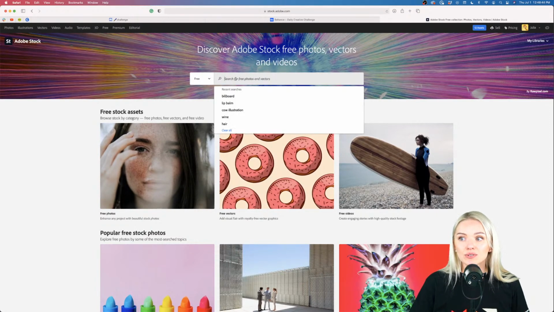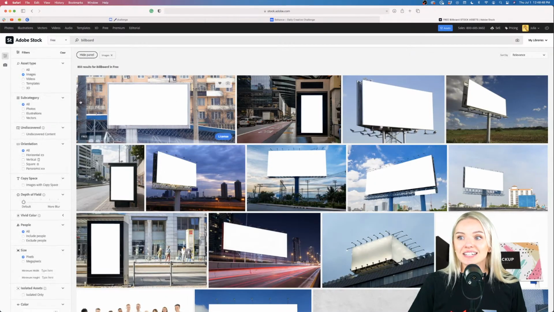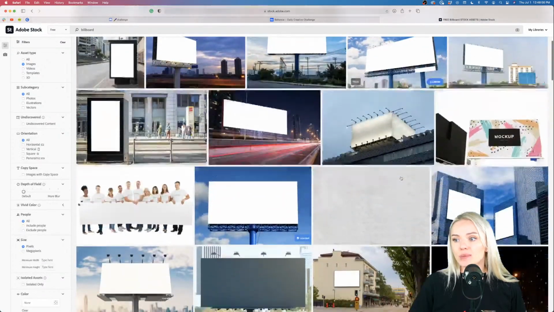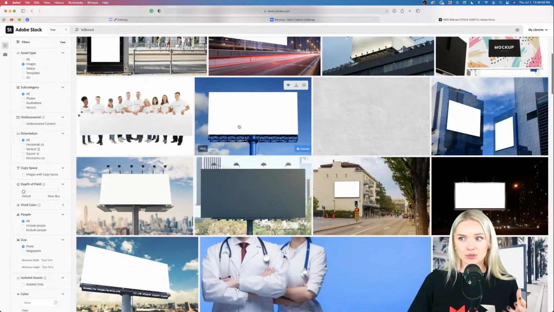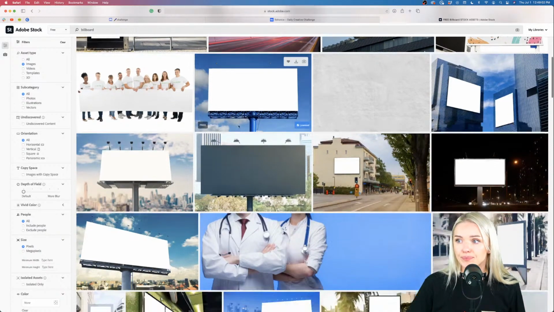And here we're going to search for Billboard. Okay, and here, feel free to pick any of these billboards and place your design into them inside Illustrator. Of course, you can also mock it up in Photoshop if you like, but what I want to do is I just want to place a design in a rectangular format like so.